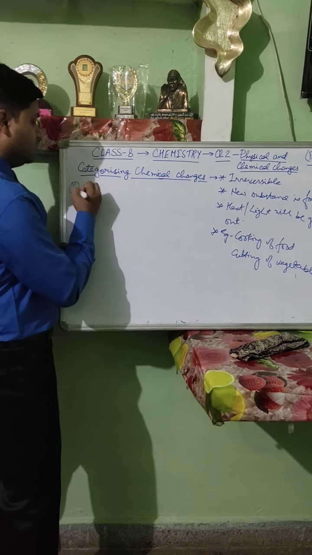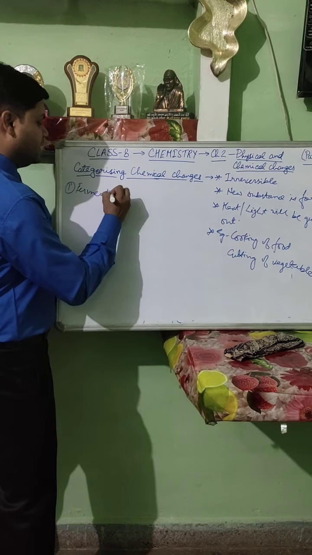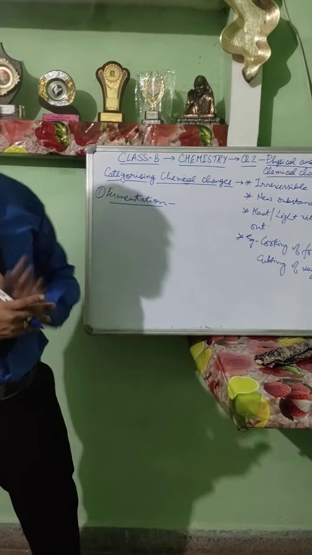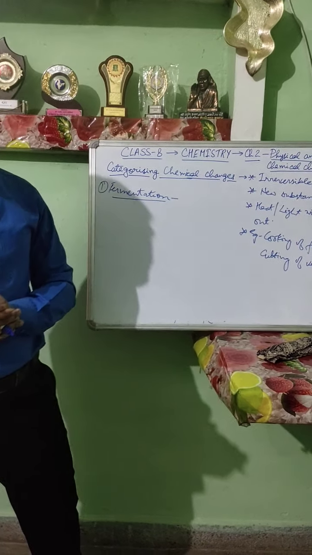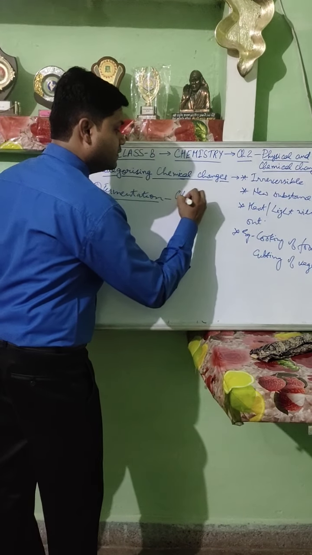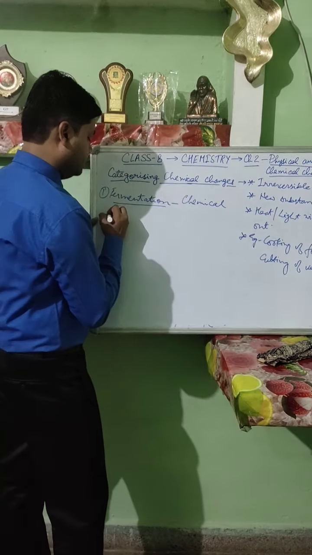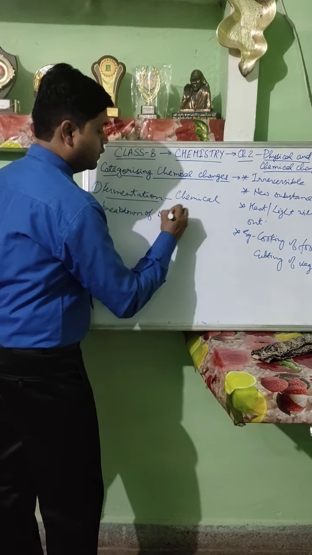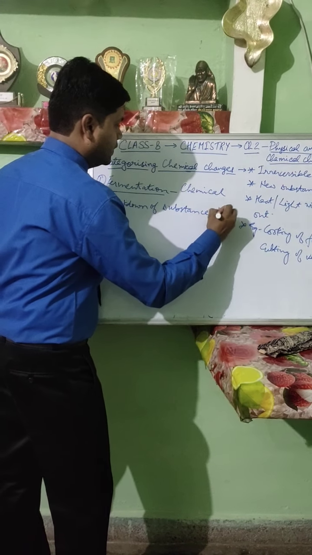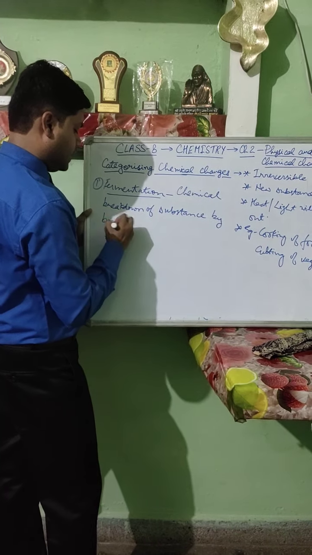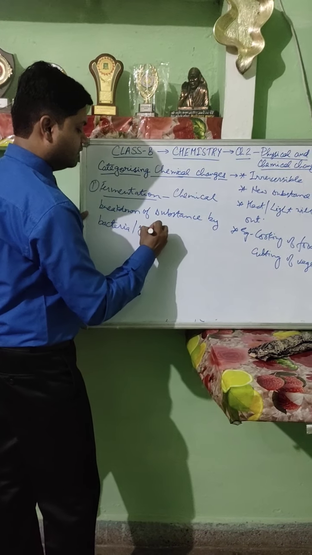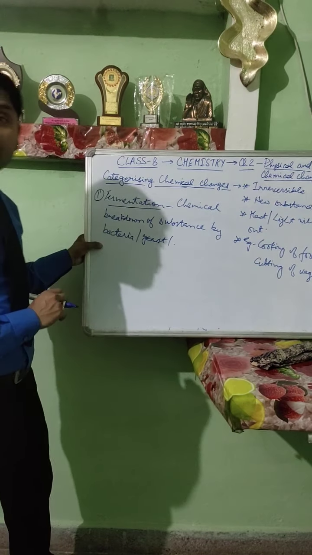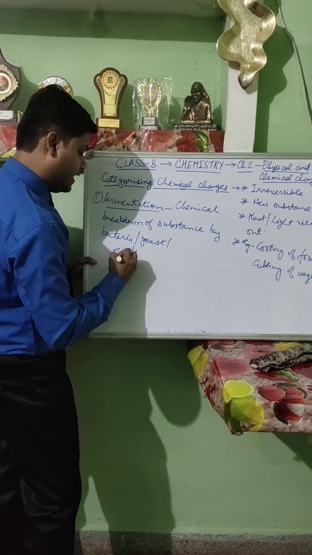The first chemical change, according to our book, is fermentation. So what is fermentation? It is the chemical breakdown of a substance by bacteria, yeast, or any other microorganisms. It is a chemical change which is brought about by enzymes.